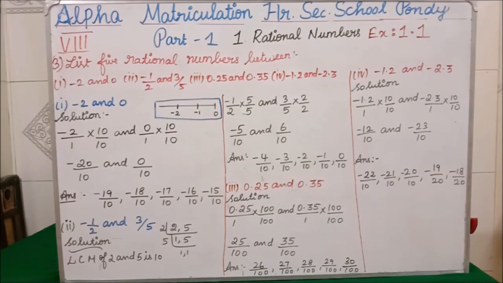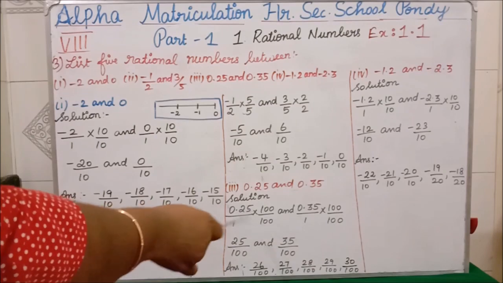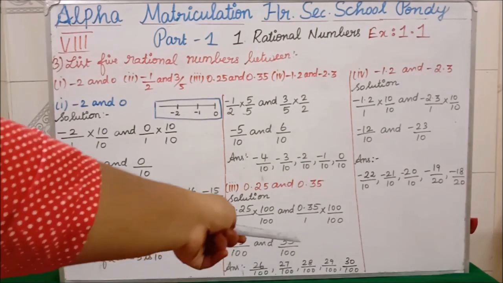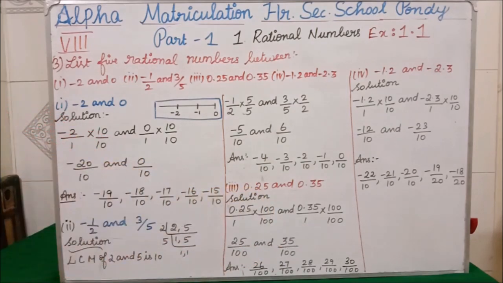Both are positive, so positive means you write the next number. If it is minus, it will go on reducing; positive means it will increase. So 25 means 26, 27, 28, 29, 30 divided by 100, 100, 100 everywhere.